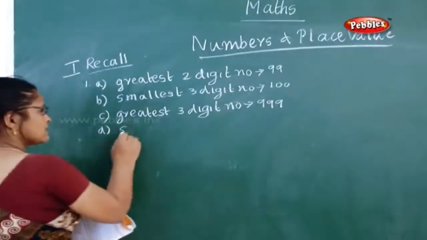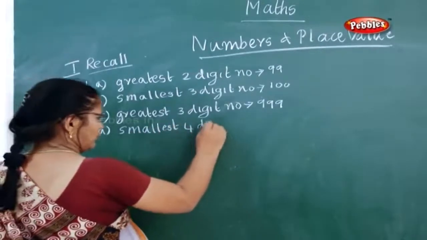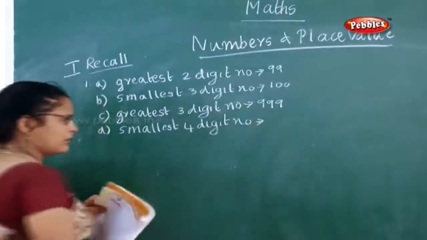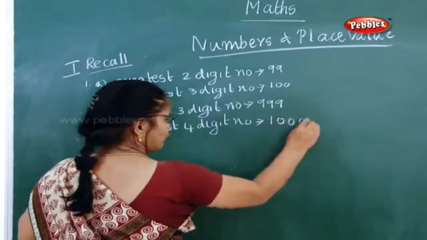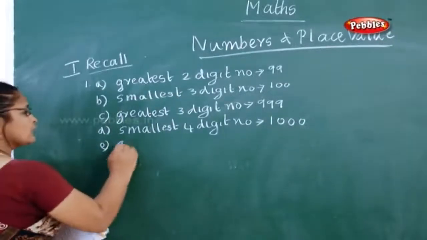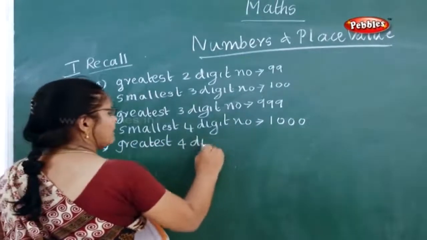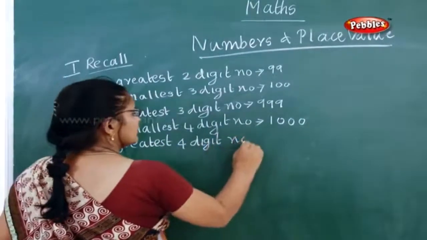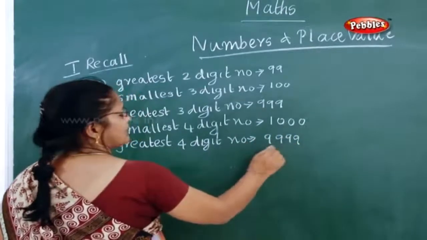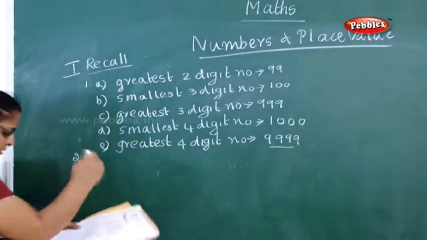Now what is the next question? The smallest 4-digit number. What is the smallest 4-digit number? The smallest 4-digit number is 1000. Now what is the last question? The greatest 4-digit number. What is the greatest 4-digit number? 9999. Now next question, second question.